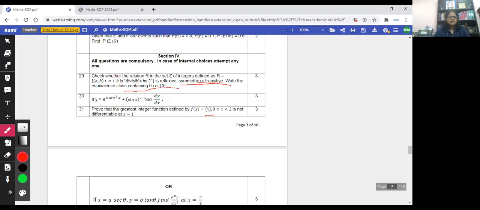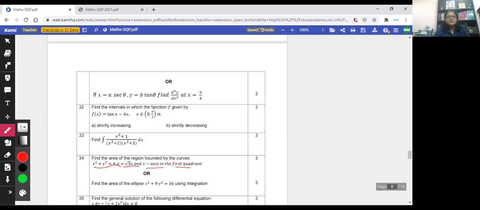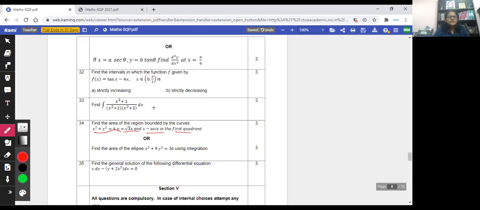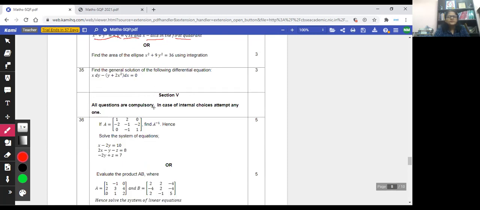Then, prove that the greatest integer function f(x) equal to bracket x, between 0 and 2, is not differentiable. Again, you have to have an idea of the greatest integer function, which you have been studying since 11th standard. Then x equal to this, second derivative. These are normal questions, so I don't think you will have any problem in these. Like other years, we have these questions.